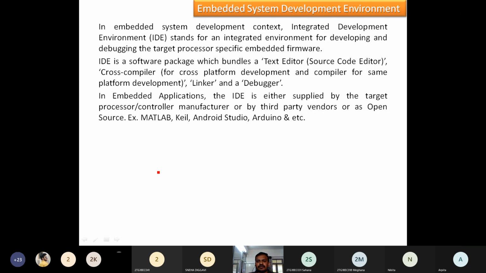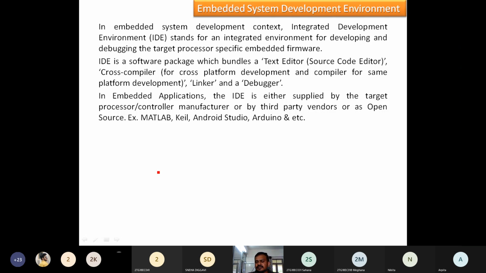The APK file, how we are going to create that one? It is using Android Studio. For Arduino, we are familiar with this Arduino. So all these software, the complete package means we are going to write the programs in that particular IDE. We are going to test it. We are going to debug it, and we make that one ready to store or burn in the respective processor or controller chip.